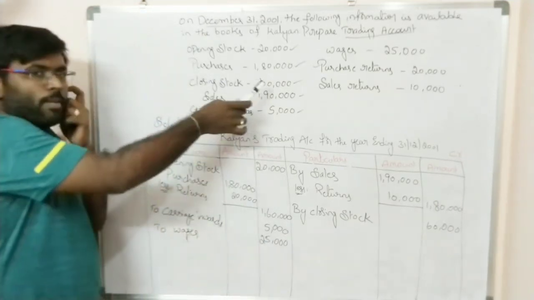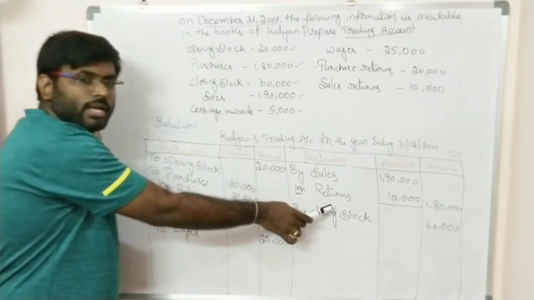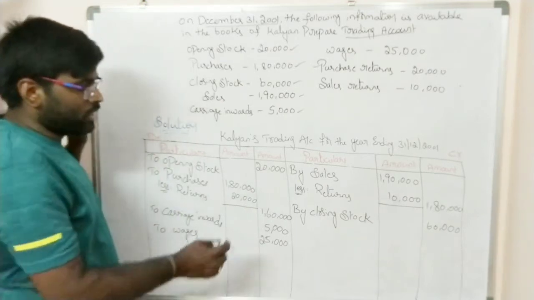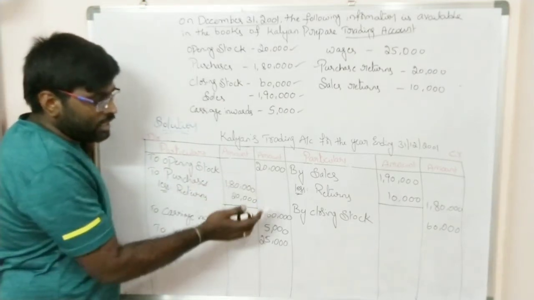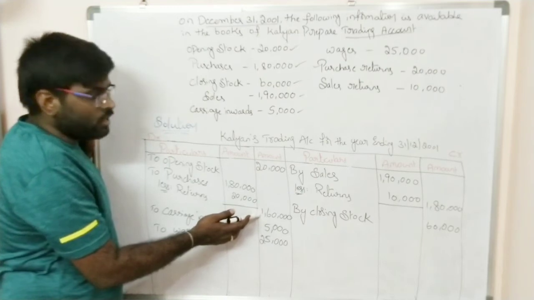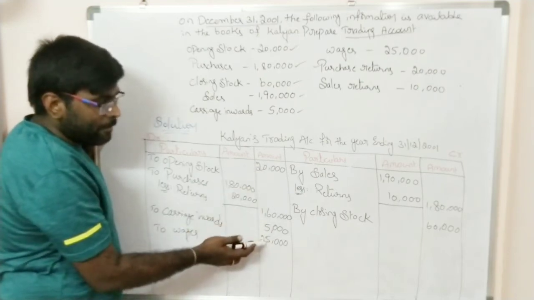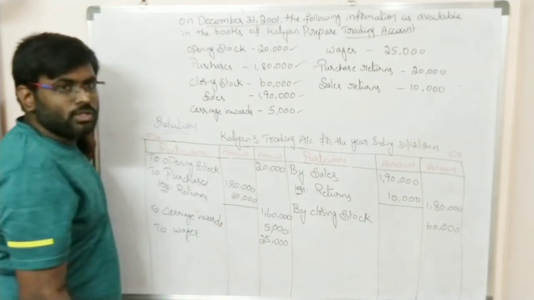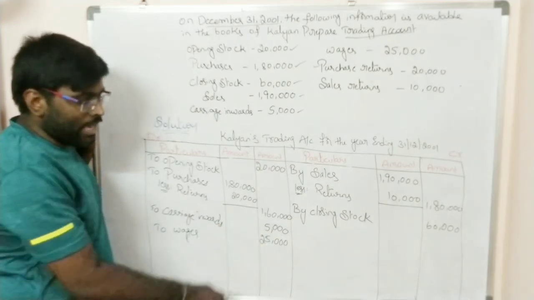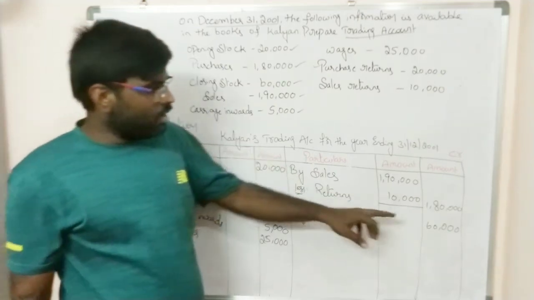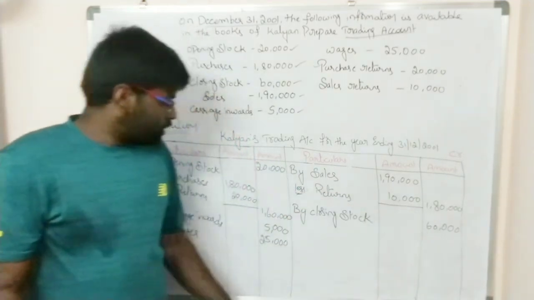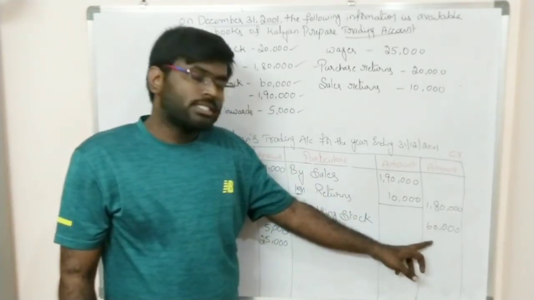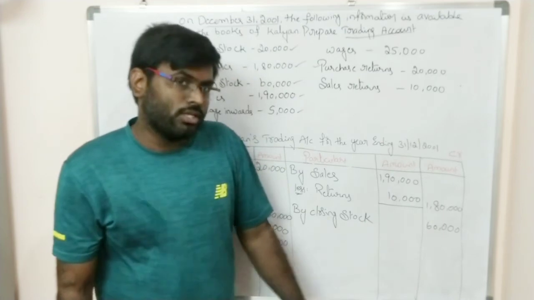So now in the problem, the given information is recorded under the trading account. Now we have to balance both sides. On the debit side, 20,000 plus 1,60,000, that is 1,80,000, plus 5,000, 1,85,000, plus 25,000. That will come to 2,10,000. On the credit side, 1,80,000 plus 60,000 will become 2,40,000.